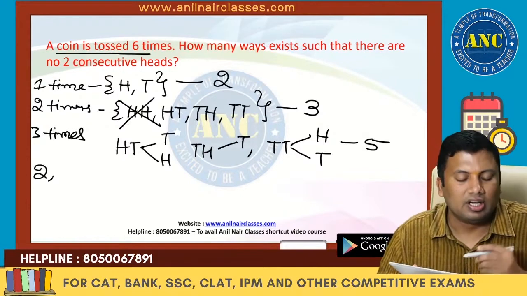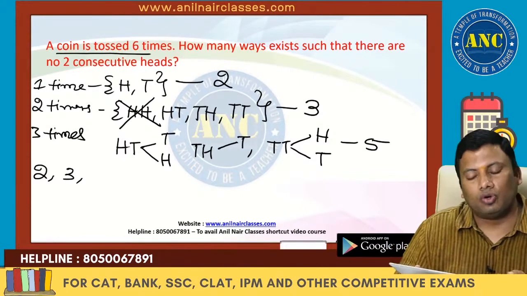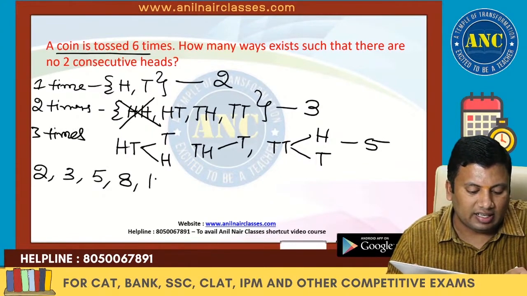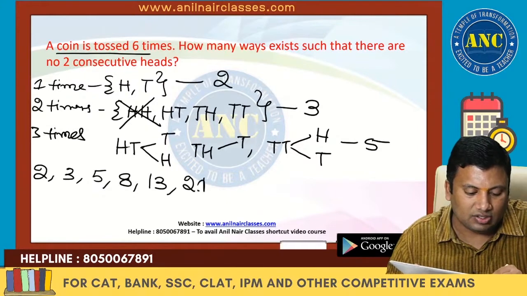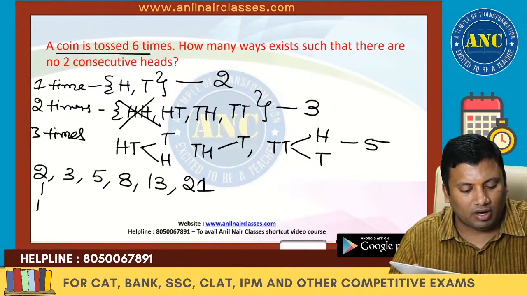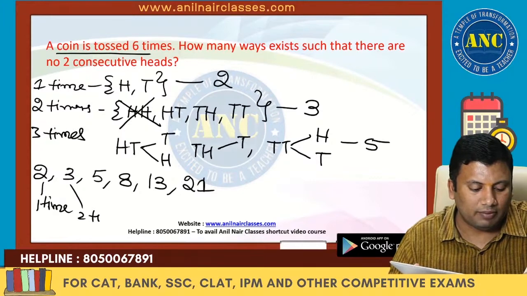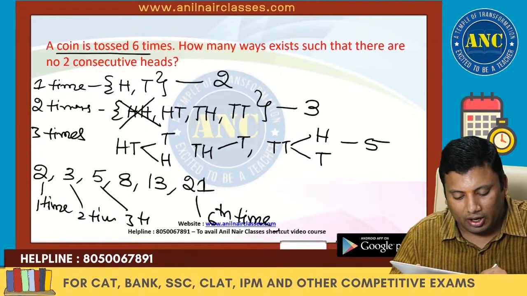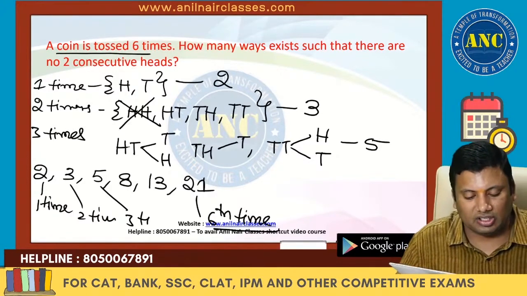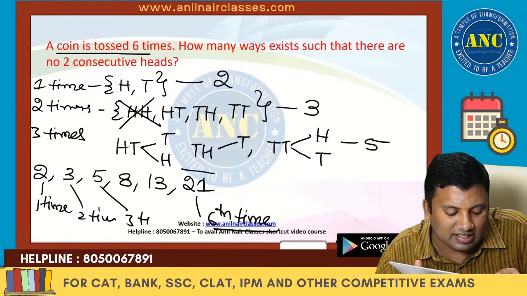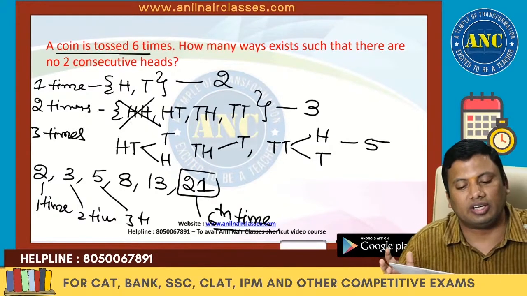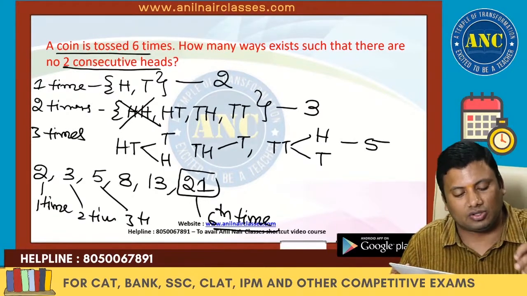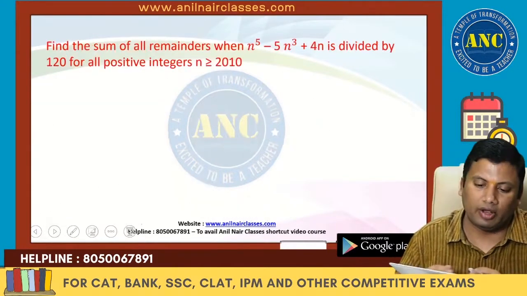1 time it is 2 cases. 2 times, 3 cases with no 2 consecutive heads. 3 times, 5. Next it is 8. Next 13. Next it is 21. So these are the 1 time, 2 times, 3 times and so on up to the 6th time. I hope the idea is clear. The answer is how many ways exist such that there are no 2 consecutive heads. The answer for this question is 21. I hope it is clear.